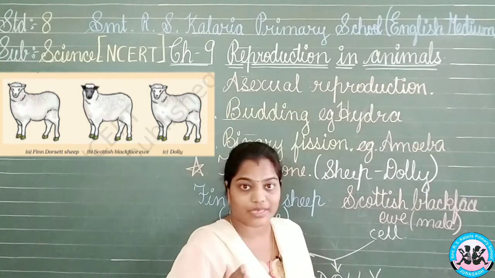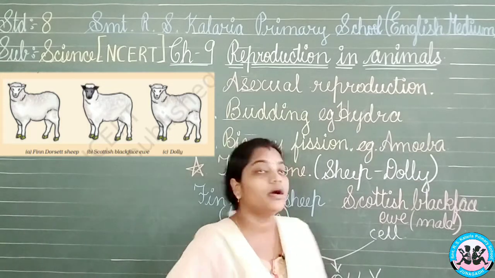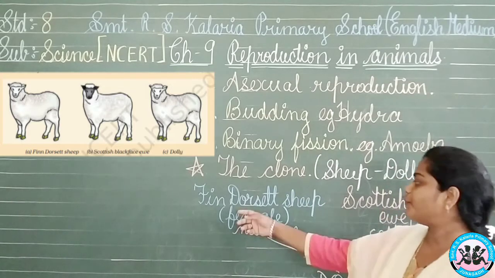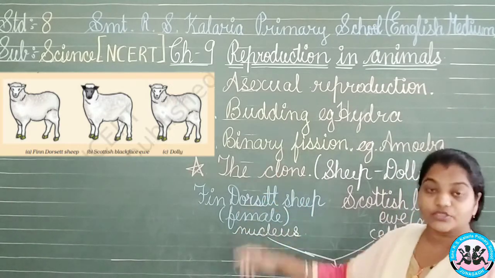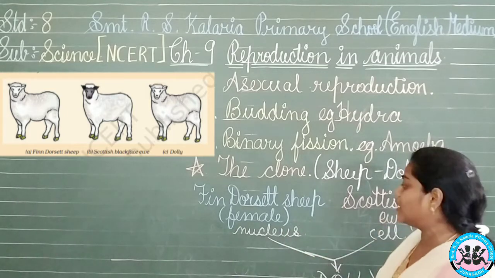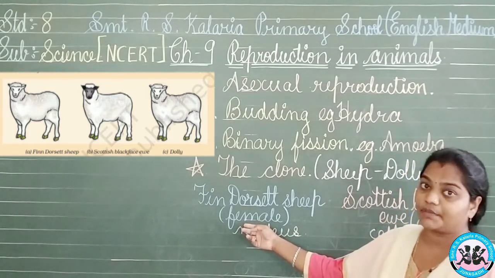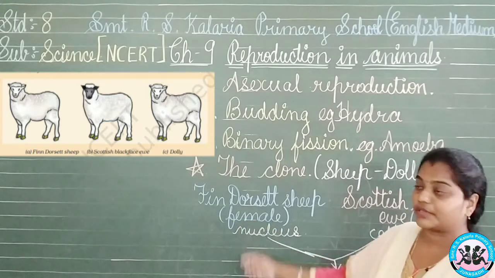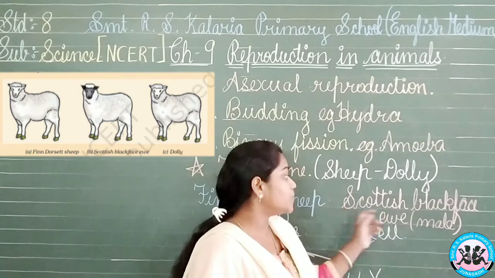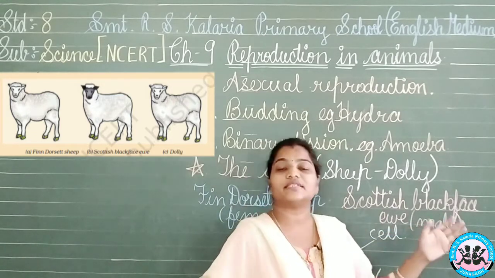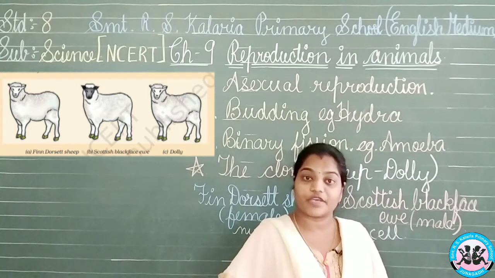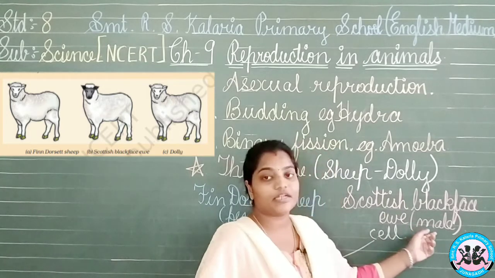Let's have a small look at it. Here we have pictures available on your screen. The first one is the Finn Dorset sheep. You can see the face is white, looking almost white in color. It is the female sheep. The second one on the screen is the Scottish Blackface ewe. As the name says, it is a blackface, and in the picture also you can see it is the blackface ewe.